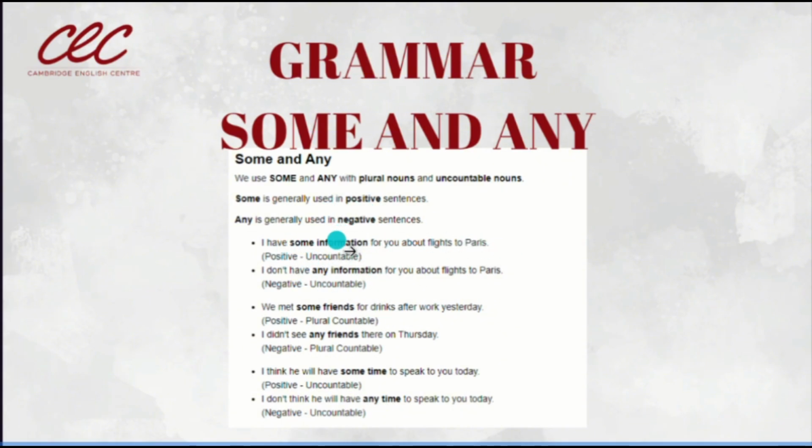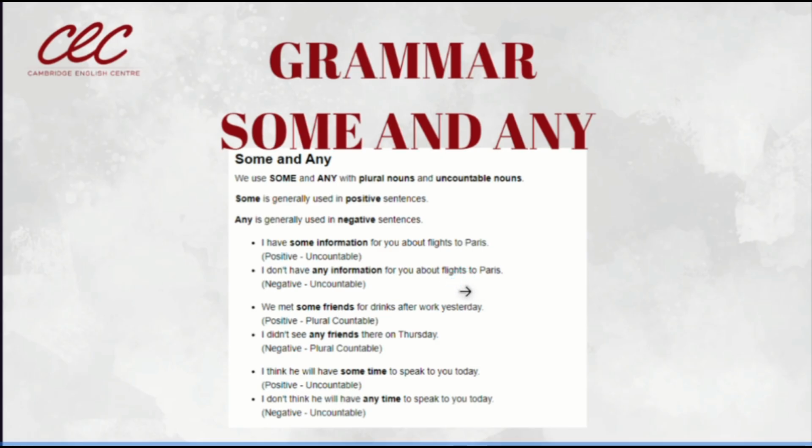I have some information for you about flights to Paris. Tengo información, ¿sí? Tengo algo de información acerca de los vuelos a París. Ahora, I don't have any, no tengo ninguna información para ti acerca de los vuelos a París. That is the difference, yes? Entonces, some lo utilizamos en las positive sentences and any in the negative sentences, yes?